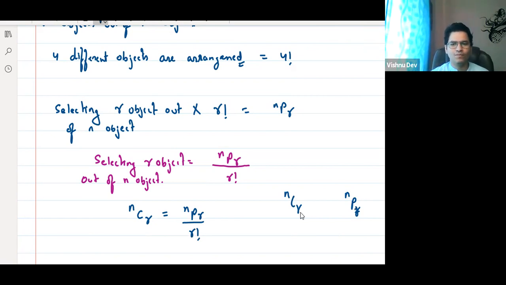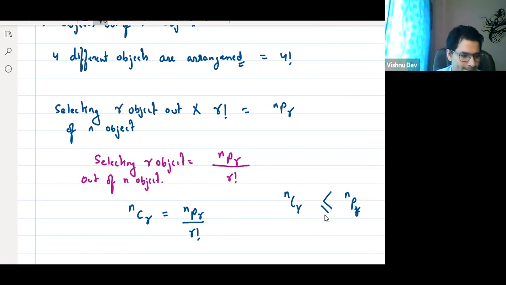NPR. Correct, very good. Because the ways of selecting and arranging should be more, it is common sense. You are selecting something and also arranging it, versus only selecting. Which of the two ways will be more?